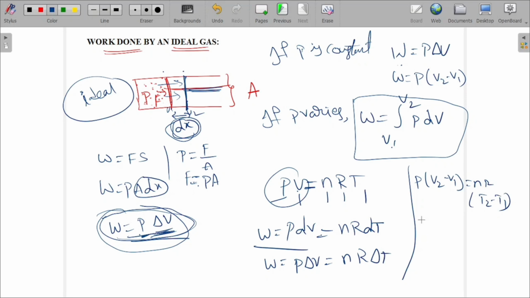So the work done is written as P(V2 minus V1), or also as nR(T2 minus T1). This is about simple work done. Now we'll see the graphs regarding this.